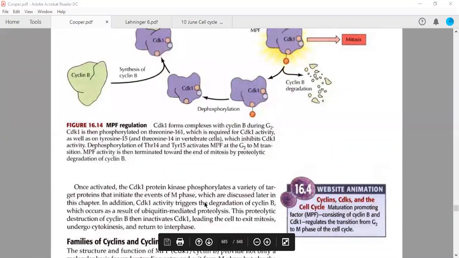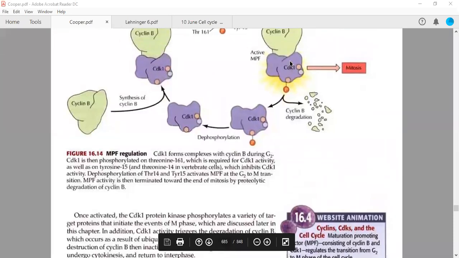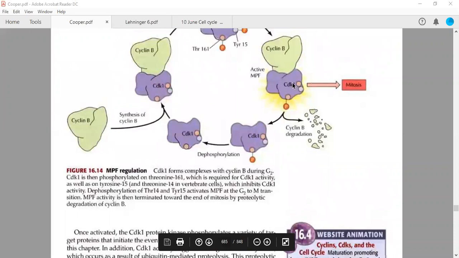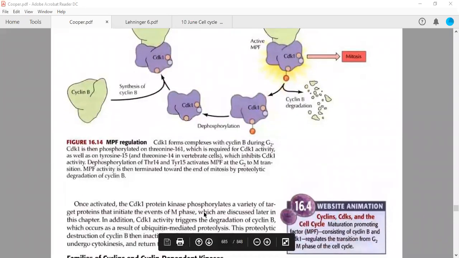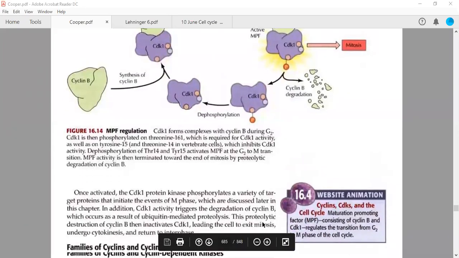And from the previous line, you can see in addition, CDK1 activity triggers the degradation of cyclin B. बेटा जब तक cyclin B की requirement थी CDK1 को, तब तक वो उसके साथ में complex बना के रखता है. Once the cell is out of G2 phase, its function is over. Now this CDK1 does not require cyclin B, and it triggers the degradation of cyclin B.